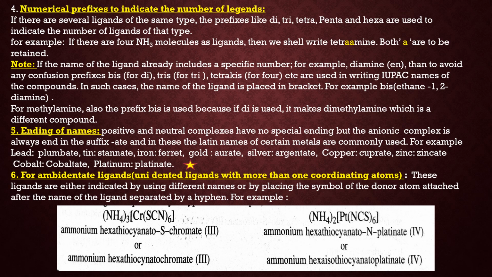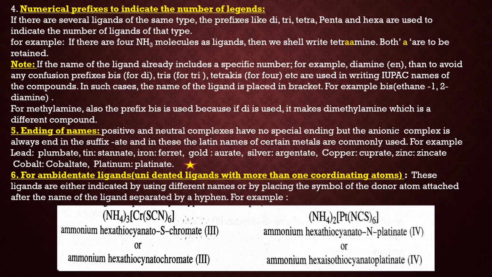Now the next is ambidentate ligand. Now what are ambidentate ligands? I already told you. Unidentate ligands with more than one coordinating atom, but at a time only one coordinating atom is attached with the central metal atom. Now they are indicated by different names or by placing the symbol of the donor atom attached.